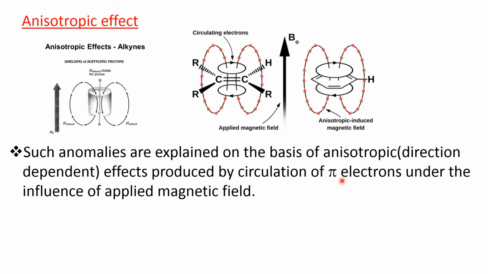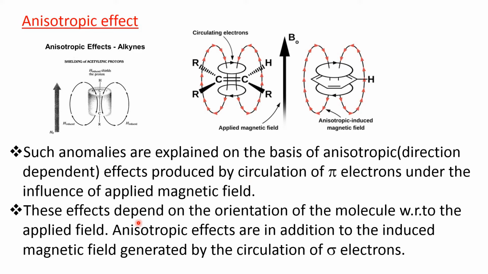The anisotropic effect is produced by the circulation of pi electrons under the influence of the applied magnetic field, and it depends on the orientation of the molecule with respect to the applied magnetic field. This effect is in addition to the induced magnetic field generated by the circulation of sigma electrons, or sigma bonded electrons.